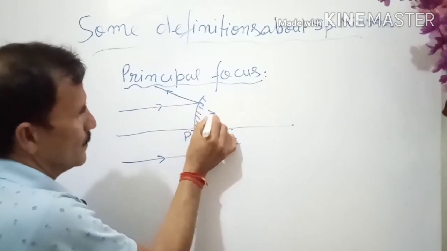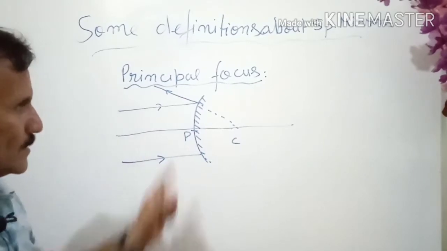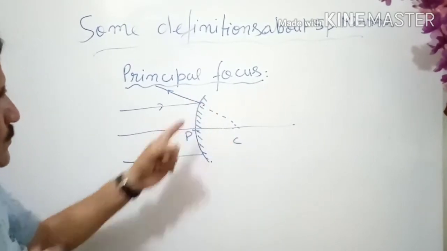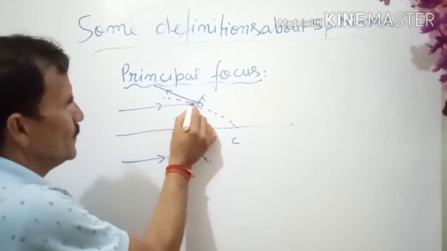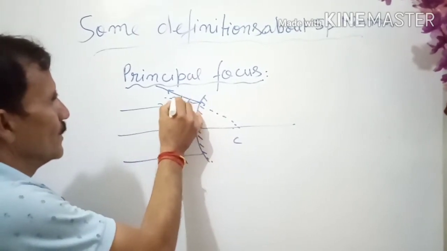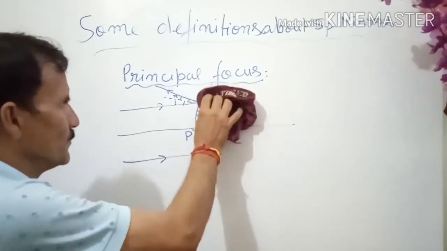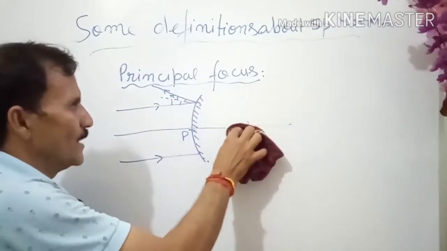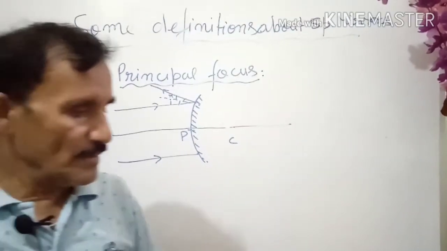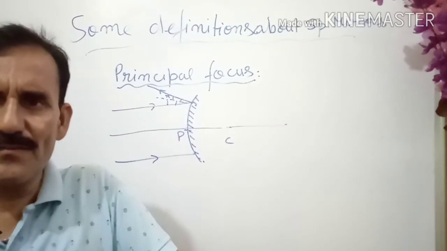Normal is always passing through the center of curvature, that is always perpendicular. So the angle of incidence should be equal to the angle of reflection. So take care always when you are making the figure. There is that principle involved, because we are having the study of only regular reflection.